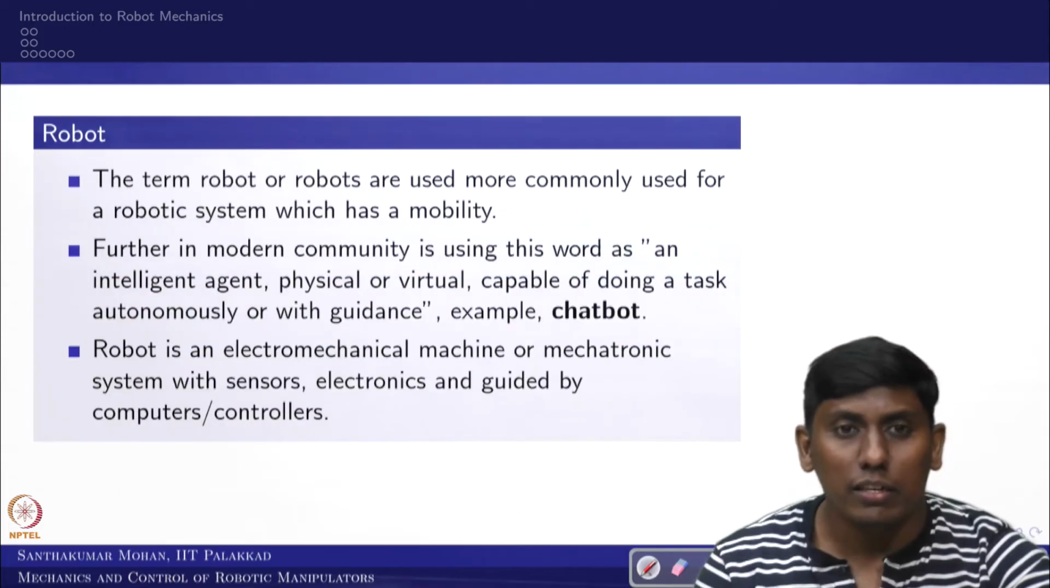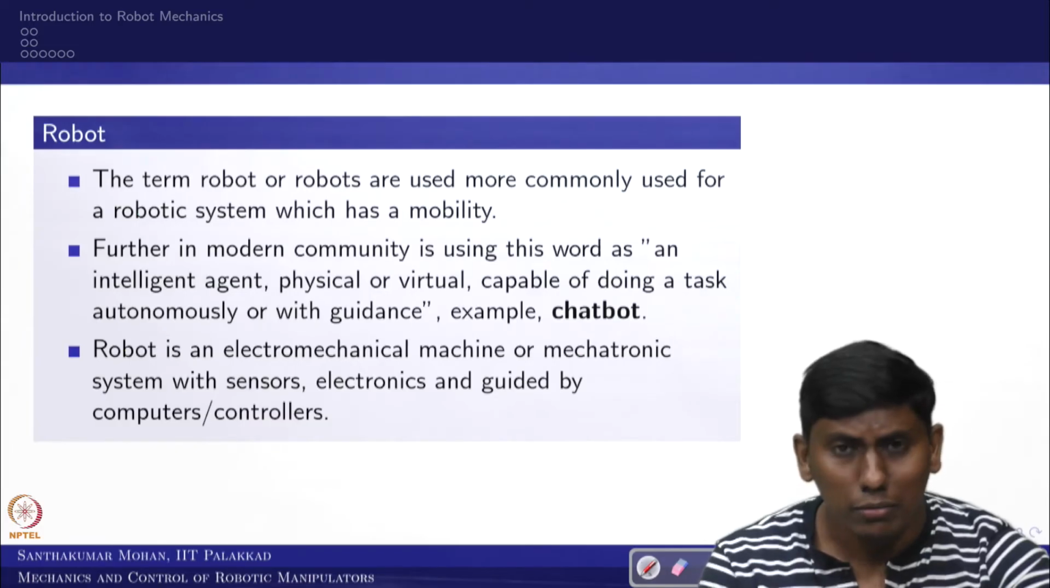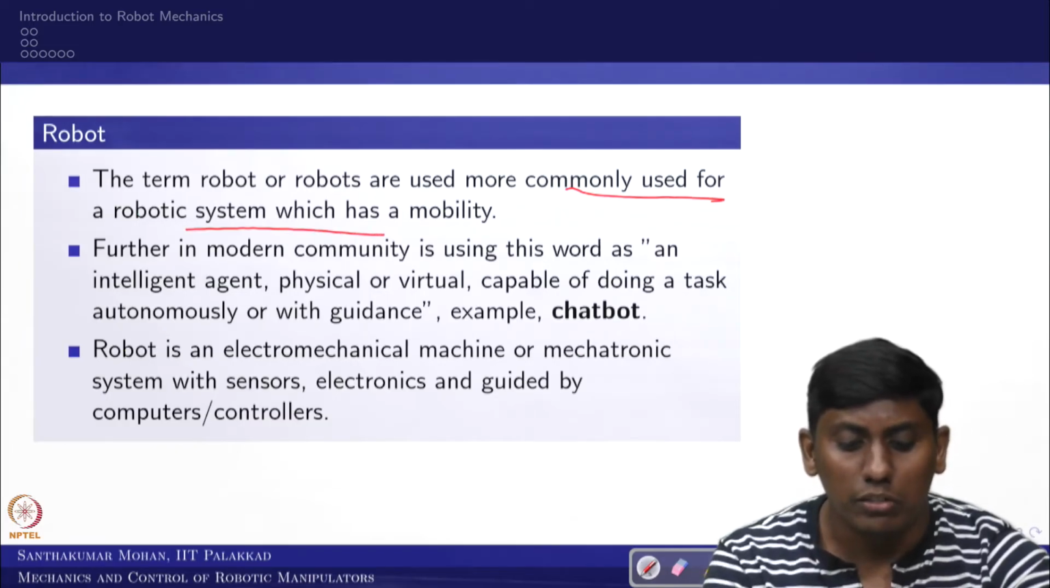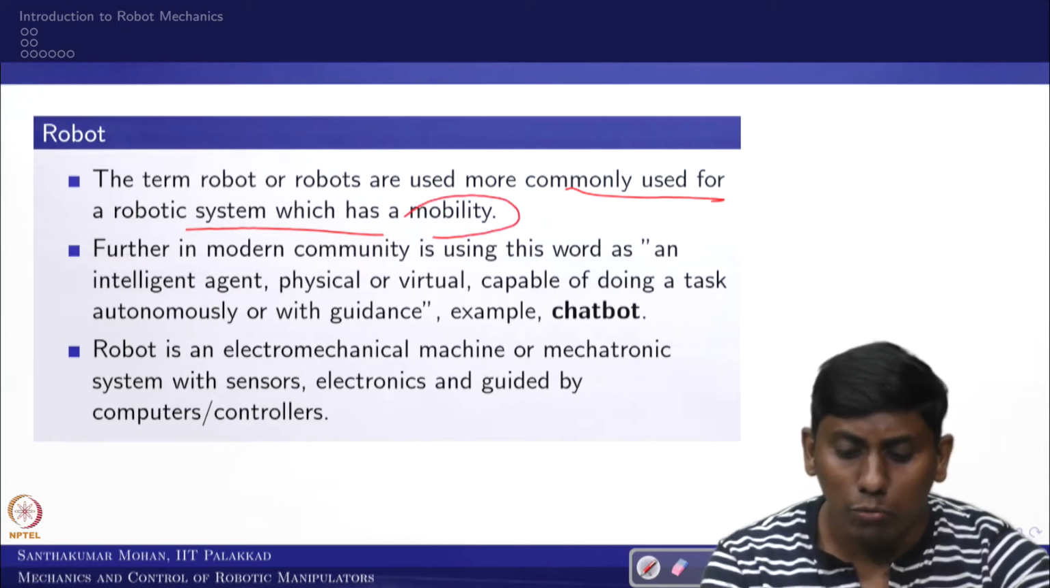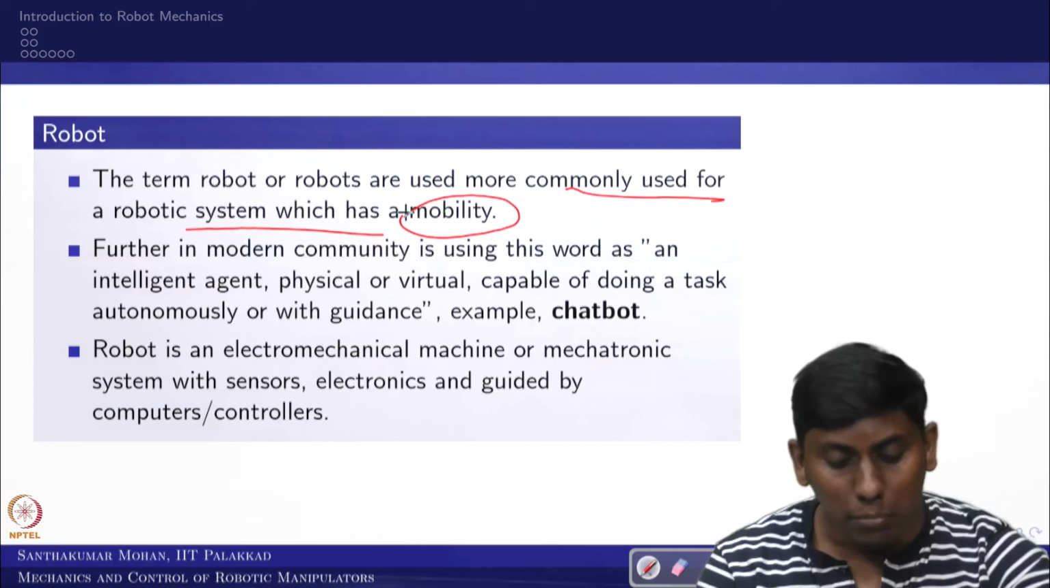The term robot or robots is now more commonly used for something that is actually a robotic system which has mobility. So then we have to see what is mobility and what is maneuverability. That difference we definitely need to talk about.